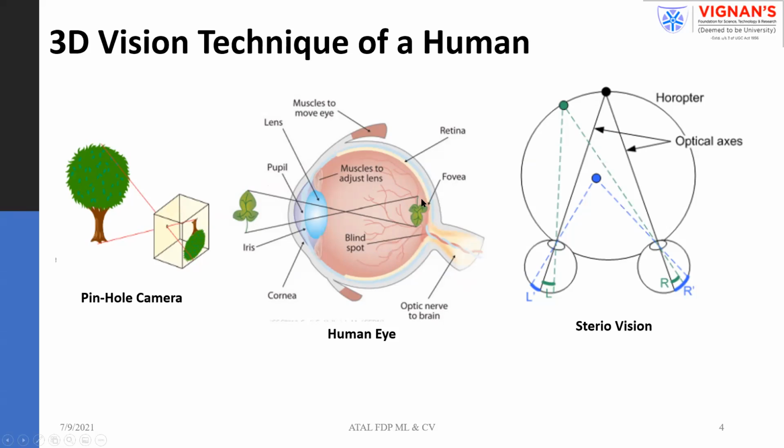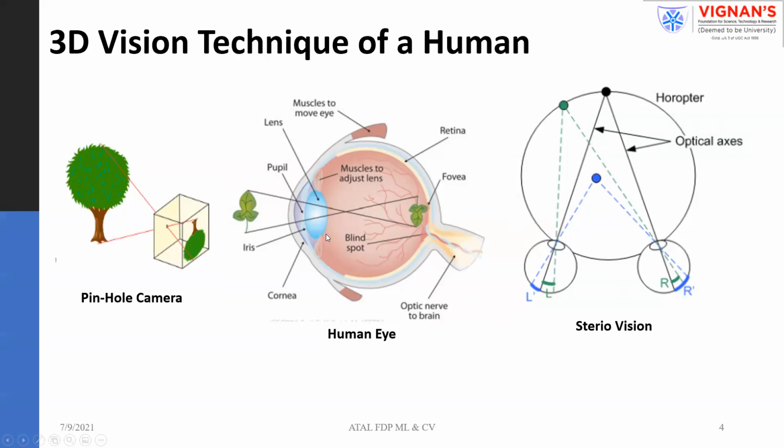But the thing is, we are not interested in the image. We are interested in the 3D object. That's why we will see how we are able to see 3D objects, but not with a single eye.